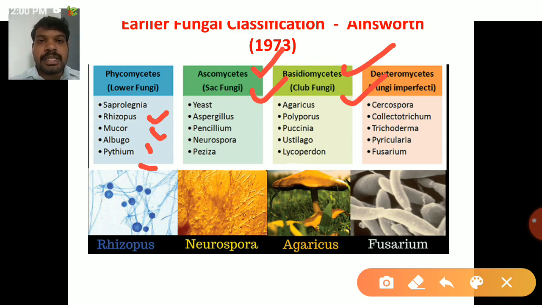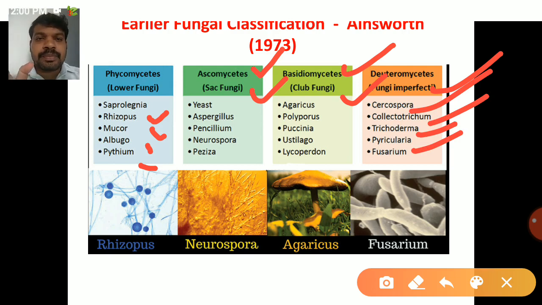Next one is Deuteromycetes. This is fungi imperfecti. So imperfecti means there are 2 stages in fungal reproduction, first one is the asexual stage and second the sexual stage. So in Deuteromycetes there is no sexual reproduction, only asexual reproduction occurs. For example, Cercospora, Colletotrichum, Trichoderma, Pyricularia. So Ainsworth classified the fungi imperfecti in Deuteromycetes.